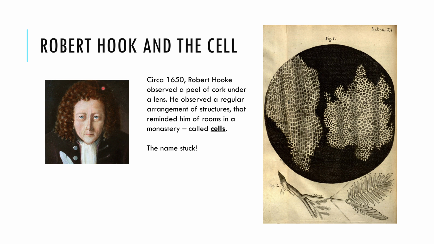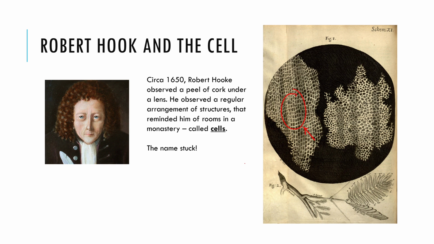In circa 1650s, a scientist named Robert Hooke observed a peel of cork through a lens. He noticed a regular arrangement of some structures, much like stacked boxes, and it reminded him of rooms in a monastery, and he called them cells, and the name stuck.